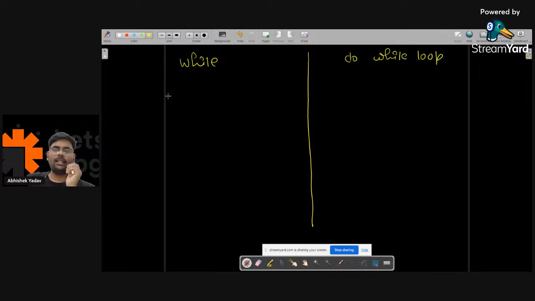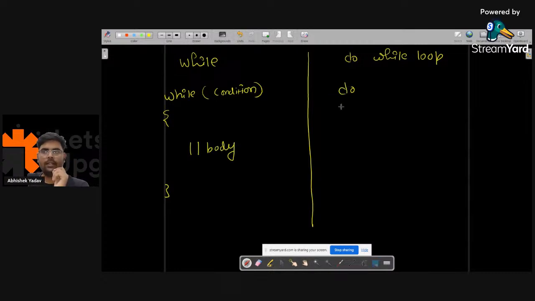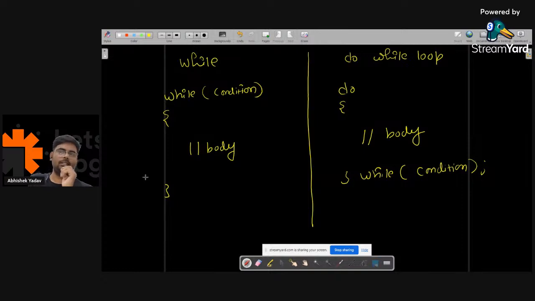So here, what happens in while loop? First you have the while keyword, and after that you have the condition part, and after that you have the body here, right? And in the do while you have the do keyword, and after that the curly bracket. In the curly bracket you have the body, and after that you have the while keyword, and inside it the condition part, like this. So the first difference is the syntax.